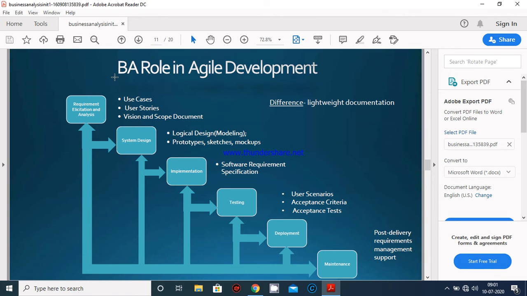But if you discuss the business analysis role in agile development, then you find that business analysis, the working scenario of business analytics, is involved in all the phases.